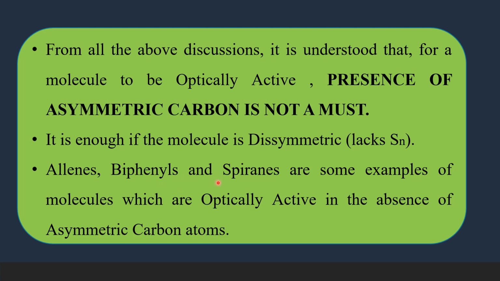Therefore, for a molecule to be optically active, we need not look for an asymmetric carbon or a chiral carbon. It is enough if we look for the dissymmetry in the molecule, which means the absence of sigma, i and Sn, or simply we can say lack of Sn in a molecule makes it optically active.